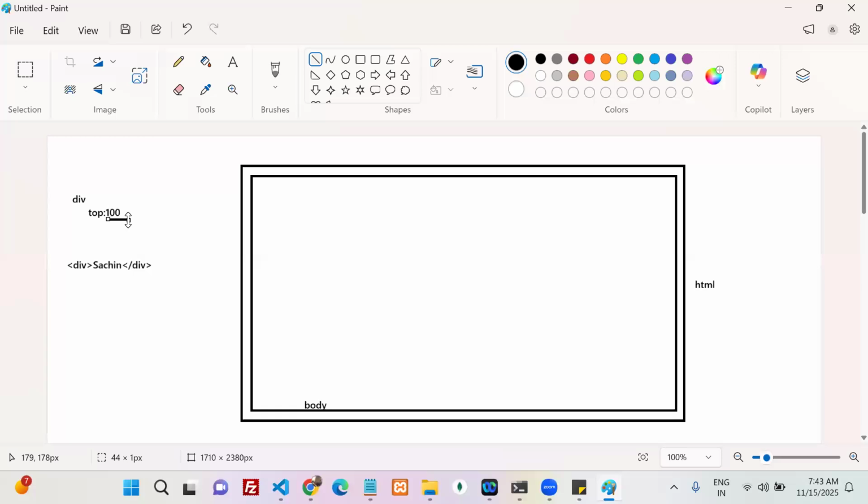But the important thing is where I have to start. That is the question. If I want to calculate 100, I should know one starting reference point. If I know the starting point, I can calculate top 100.